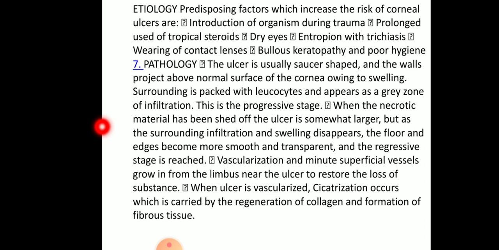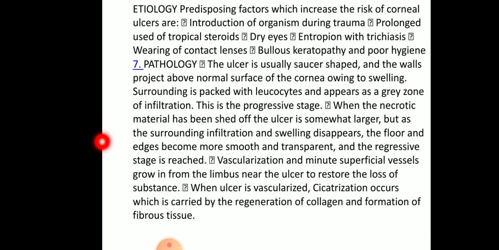Pathology. The ulcer is usually saucer shaped. Coming to the pathology, the walls project above the normal surface of the cornea owing to the swelling. They project above the normal surface and swelling is seen.